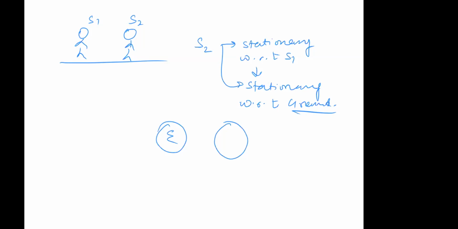Because frame of reference is what? You are defining the observer. You are not defining the object. Understand this point. Frame of reference, you are defining the observer, and no observer is stationary. You are saying that ground is stationary with respect to you. Then you will have to locate a point on ground first.